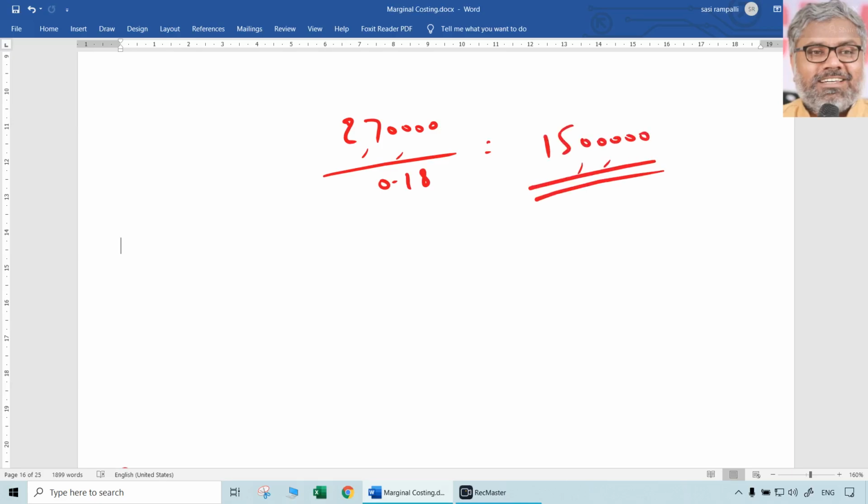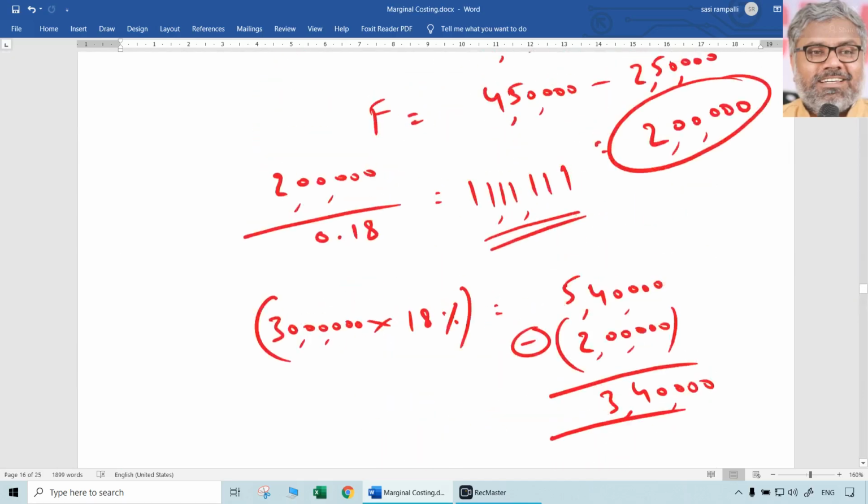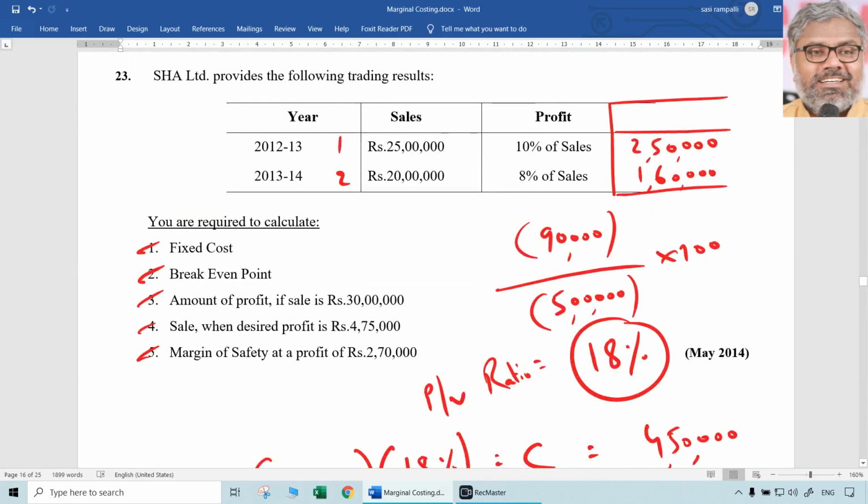In that case, always have to keep in mind, each of these 5 points are not necessarily related to the original data. First 2 points are related to original data. Fixed cost and break-even point we had calculated using the data available originally. Of course, that was possible if we calculated PV ratio first. Then third scenario is a different scenario. If sales achieved 30 lakhs, how much will be profit? That has to be imagined and forecasted actually. What will be the sales required to be achieved if at all the profit desired is 4,75,000? That is another case altogether.